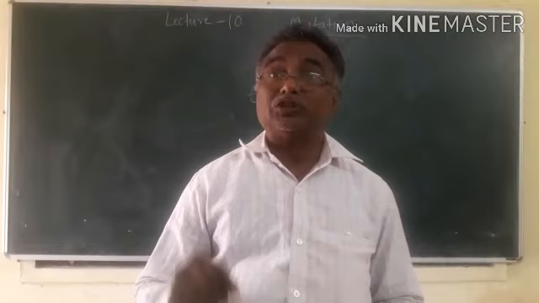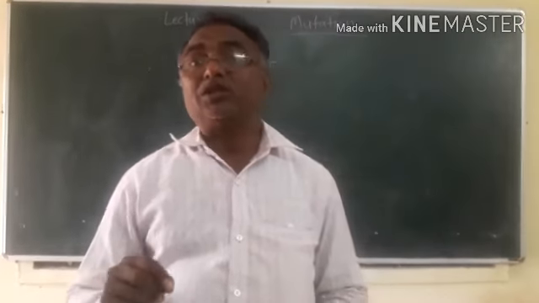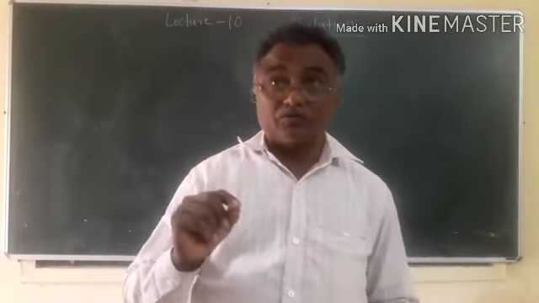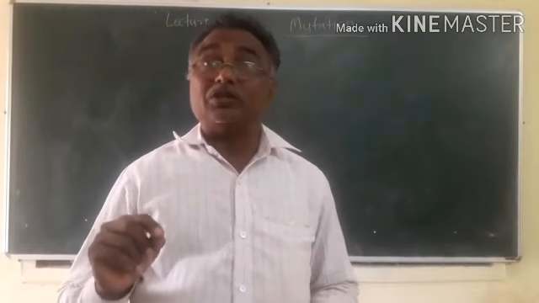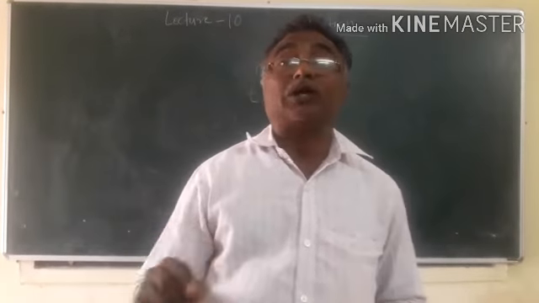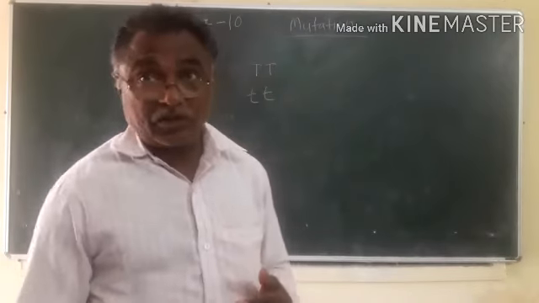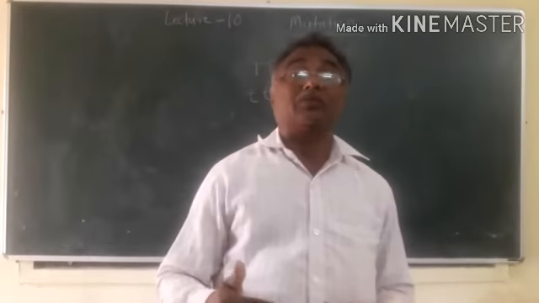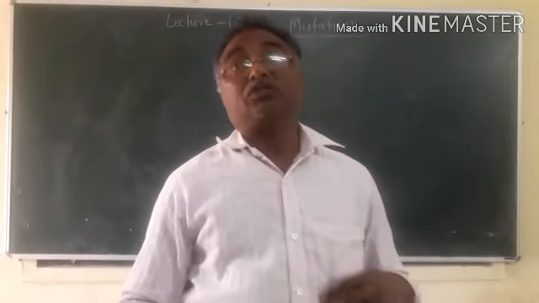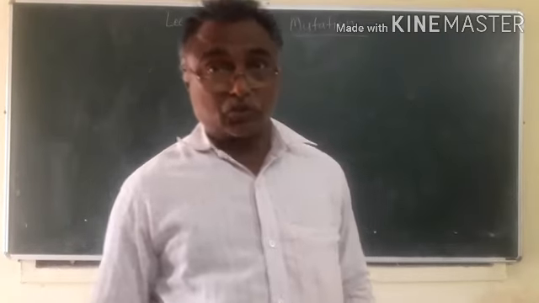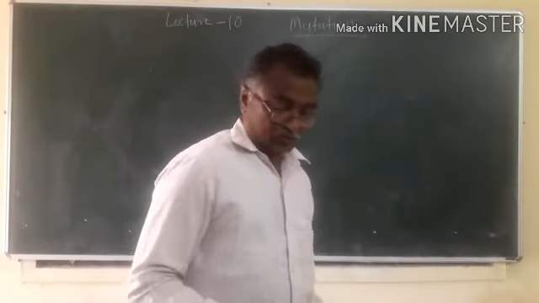Mutation is a permanent, sudden change in the character of an individual, where we can see that the phenotype of an individual is suddenly changed, and this change is heritable. This change goes permanently from one generation to another generation.